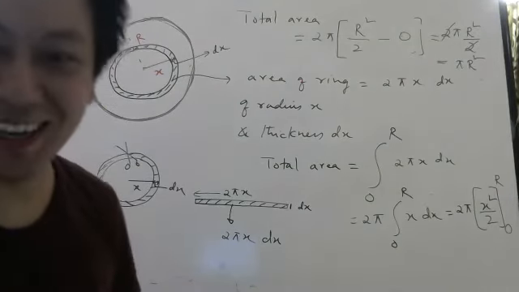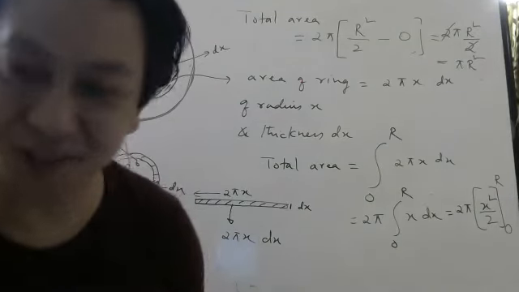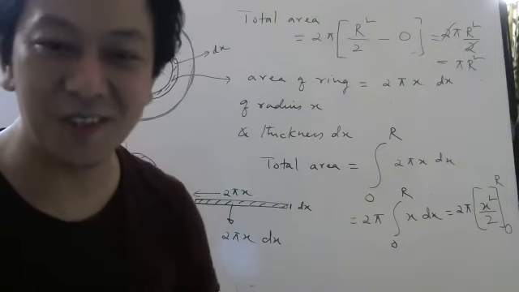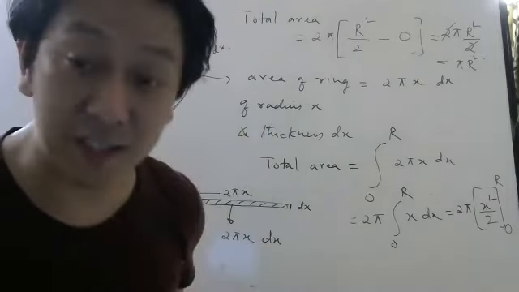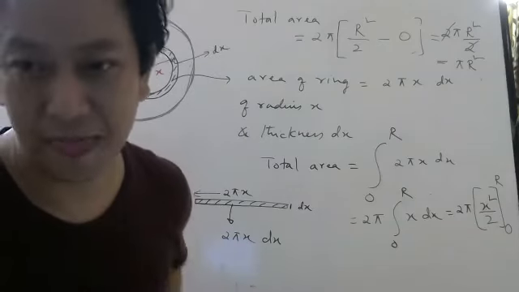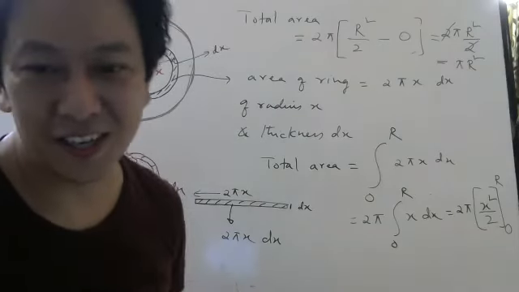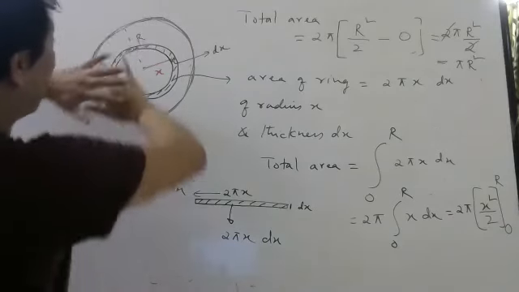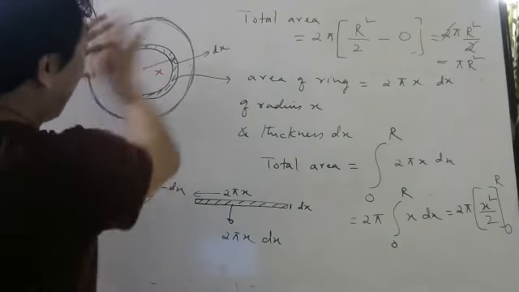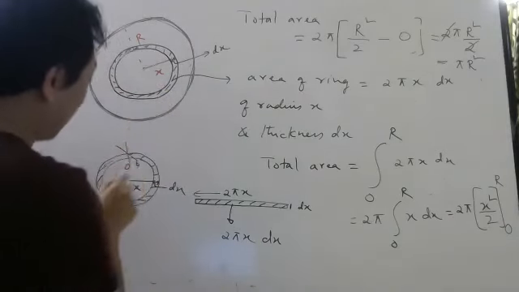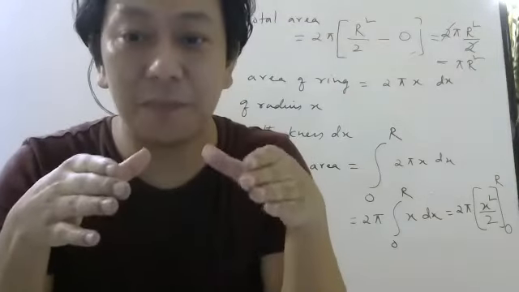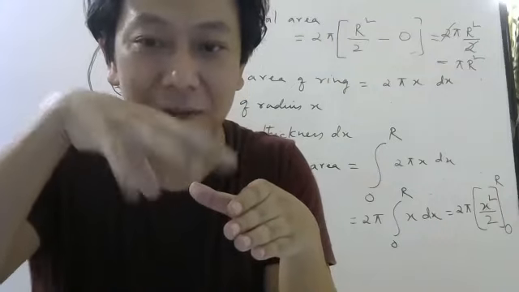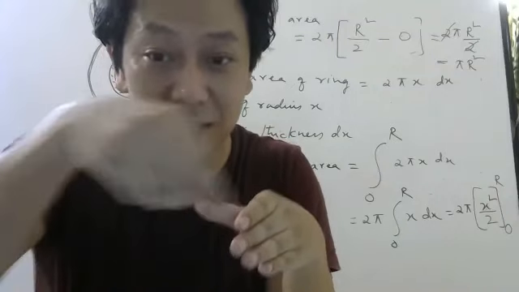Are you understanding how I did? Don't worry. If you have understood, good. If you have not understood also, it's okay. I will again explain these things. We will need them later, especially for more difficult problems. For easy problems, we don't need this. So like this, we can construct area of the disk from area of these rings, because basically a disk is made up of small rings, starting from center till you reach here.